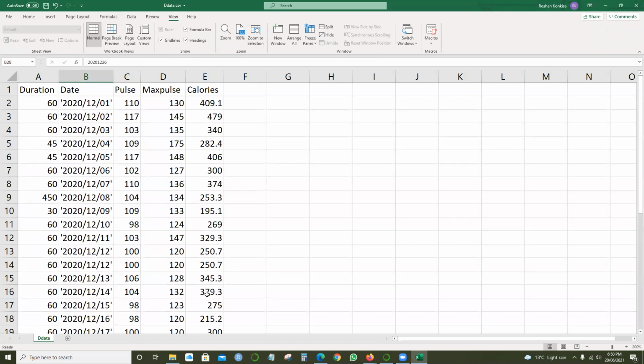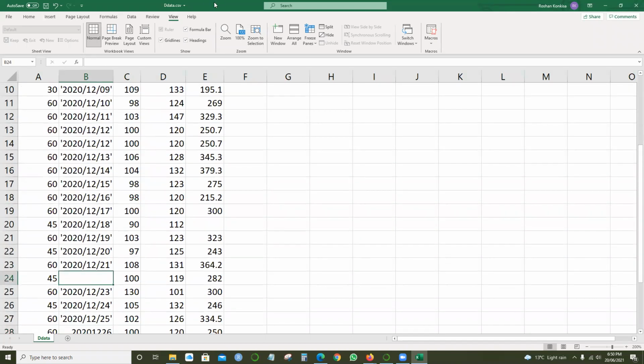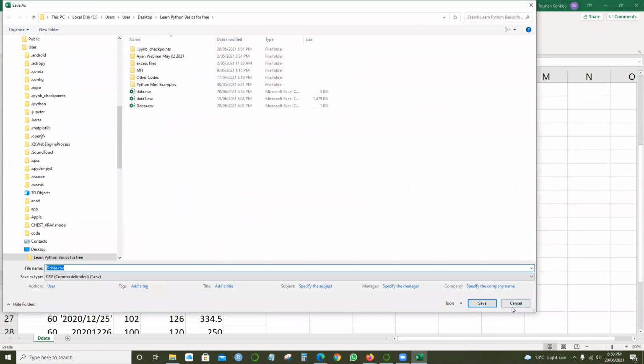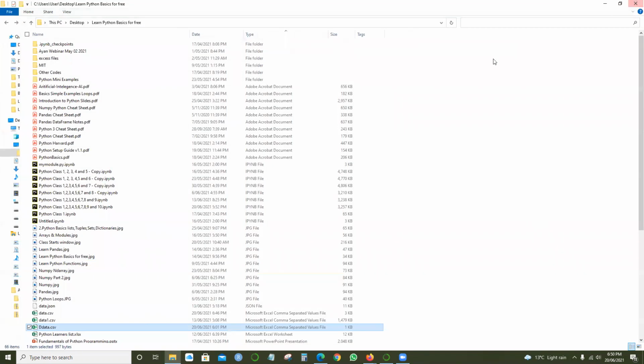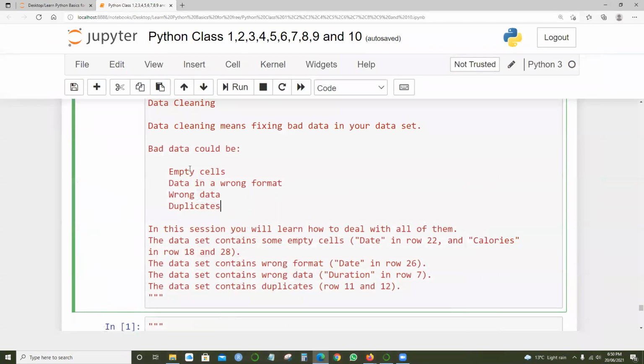So this is an example to identify these. data.csv is the file name which I will be using. Since it's a CSV, I'll leave it like that. So we have seen empty cells, how many empty cells there are, where the data is in the wrong format, and wrong data or duplicates. In this session, you will learn how to deal with all of them.